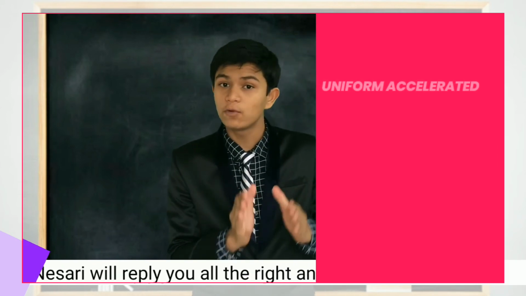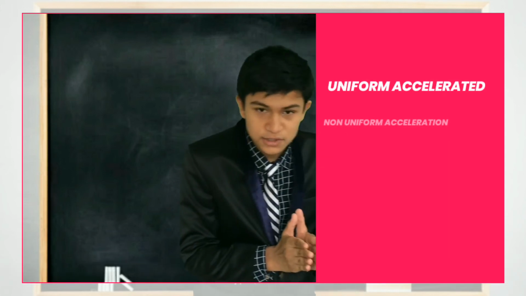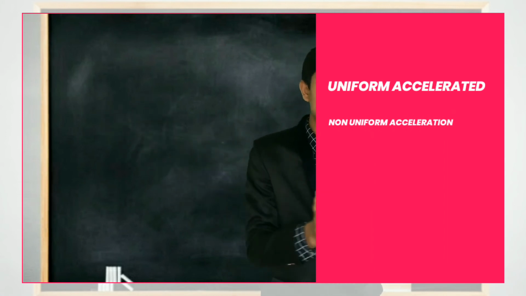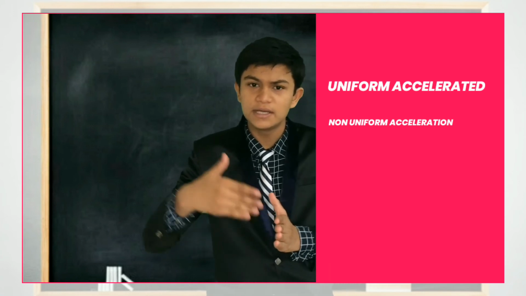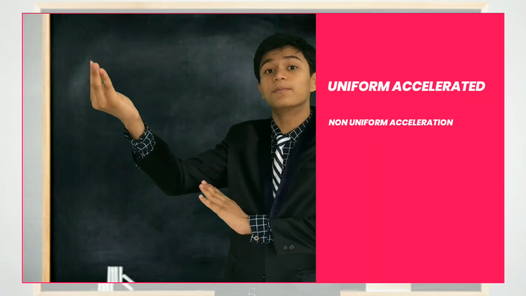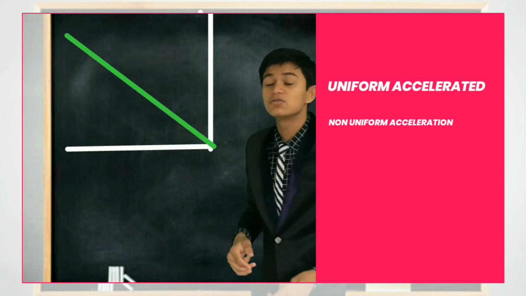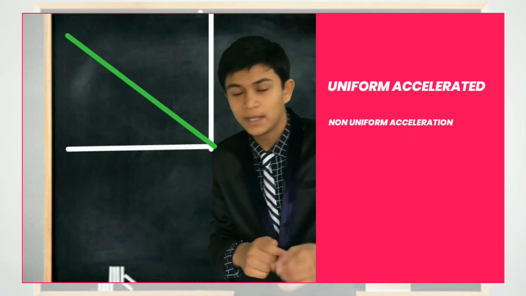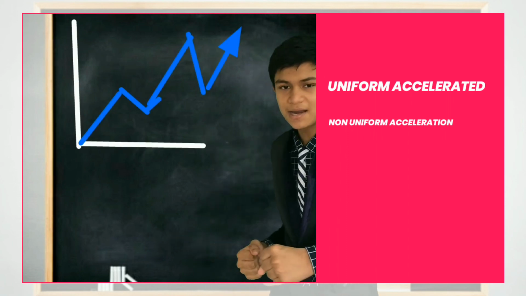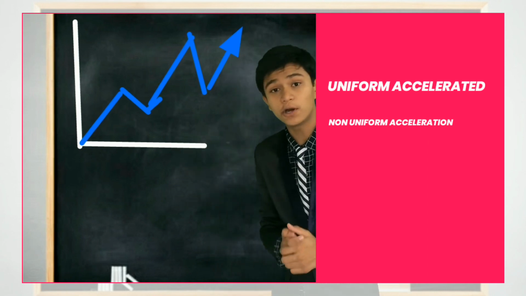Before you leave, I want you to notice that there are two types of acceleration. If acceleration goes on uniformly, it's changing uniformly. For example, a person changes his speed to 2 kilometers per second, then 4 kilometers per second, then 6 kilometers per second, and the graph goes something like this, then it is known as uniform acceleration. If he is changing non-uniformly, however he changes his speed or his direction, then it's known as non-uniform acceleration.